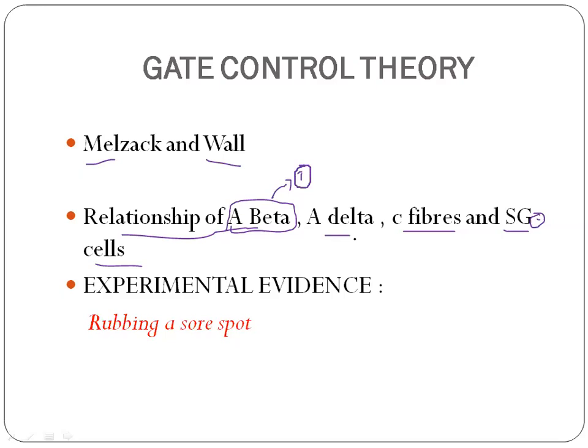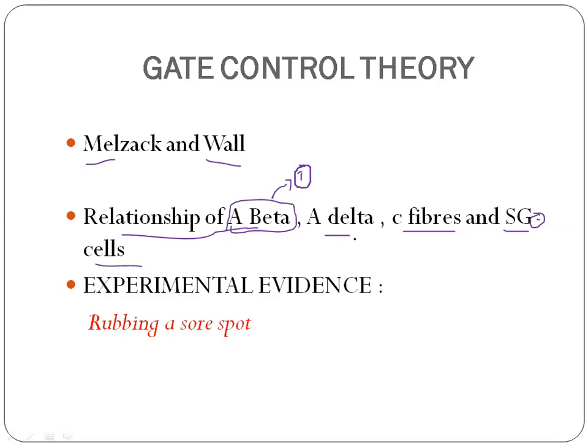These SG cells secrete enkephalin, which acts presynaptically and decreases the synthesis and secretion of glutamate and substance P. Only if glutamate and substance P are present will the pain pathways be conducted. So whenever there is tactile stimulation, it stimulates the inhibitory SG cells at the dorsal root, and these in turn secrete enkephalin.